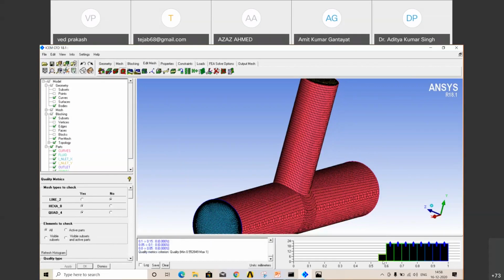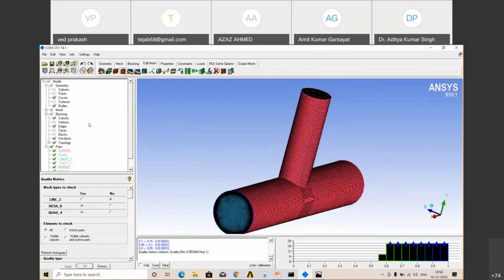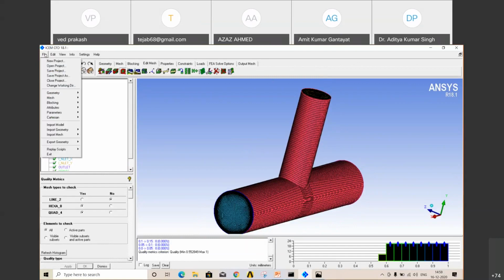Okay, so this is your final mesh, which is quite good, 0.55. Now at the end, we want to save our mesh file for Fluent Solver. Fluent Solver only takes .msh files, so we have to convert this file into .msh format. There is an option. How do we do that?